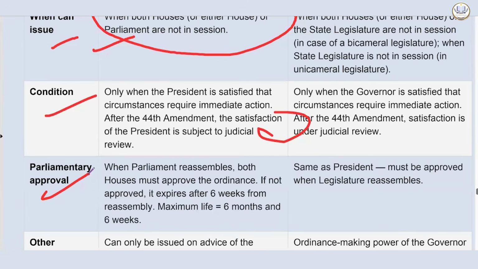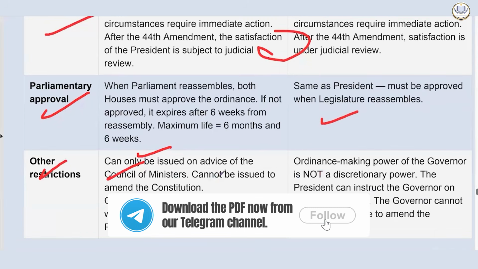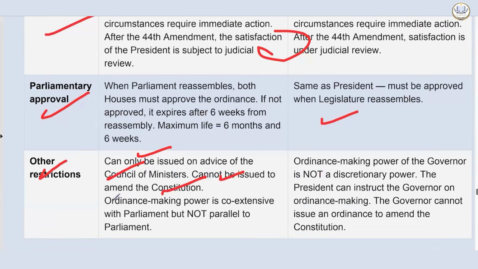Same as the President, it must be approved when the legislature reassembles. Other restrictions: it can only be issued on advice of the Council of Ministers, and cannot be issued to amend the Constitution. Ordinance making power is extensive with the Parliament, but not parallel to the Parliament. Okay, it's not a parallel power.